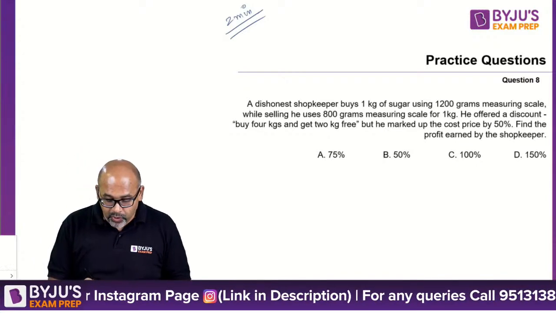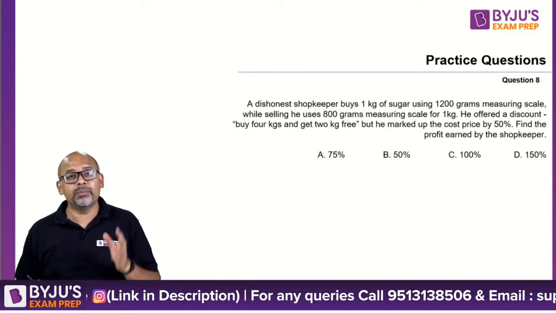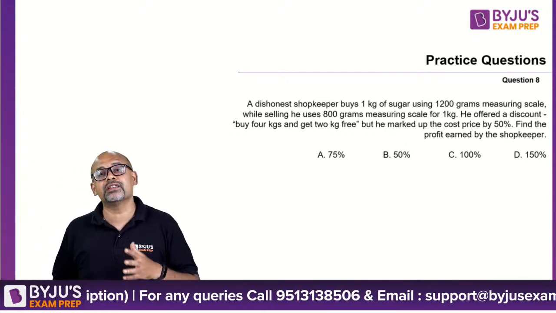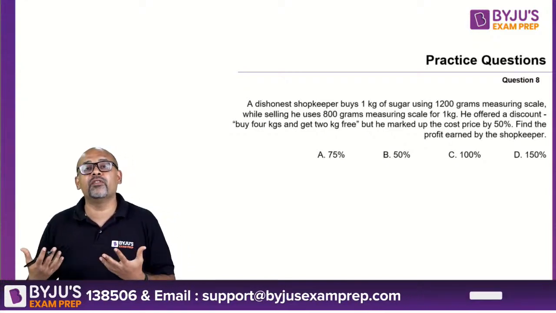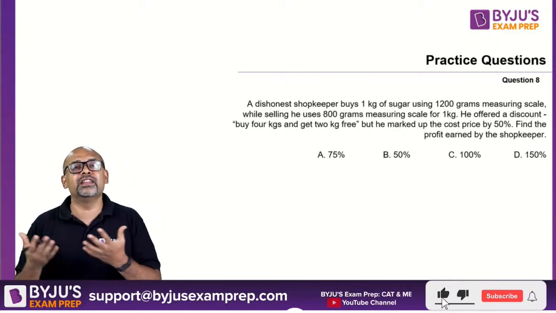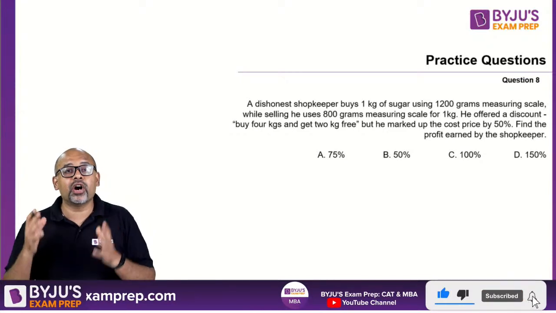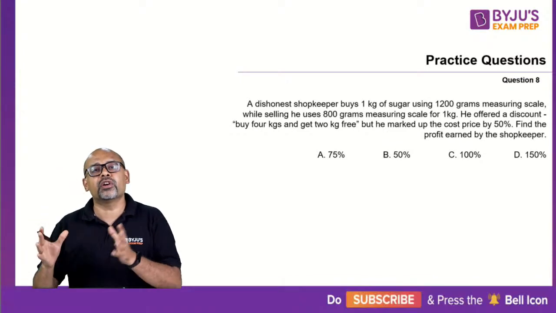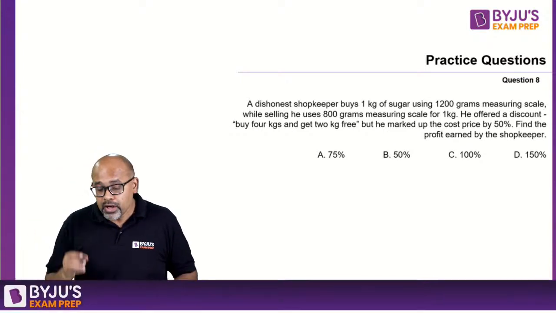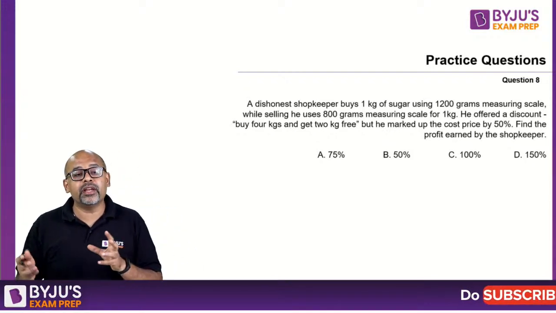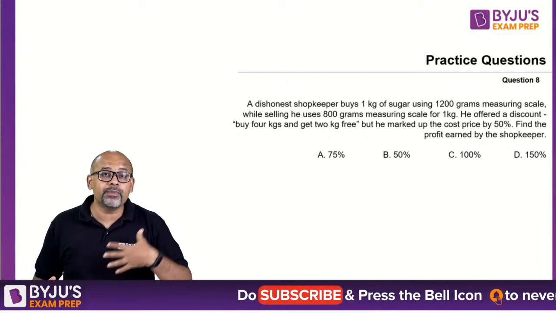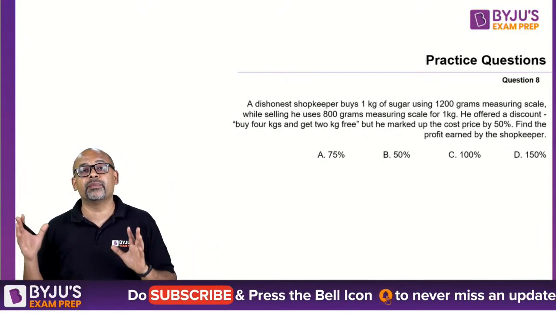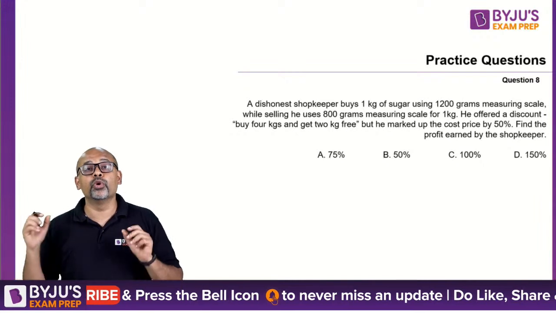So let's take a look at what happens with a dishonest shopkeeper. Typically, a dishonest shopkeeper problem has a big formula, but I don't believe in formulae unless it's really essential. So let's understand the concept and solve this without any formulae. Here, cheating is happening in 2 ways. When I am buying, I am the shopkeeper cheating somebody, and when I am selling, I am also cheating somebody. So there is cheating happening on both sides.